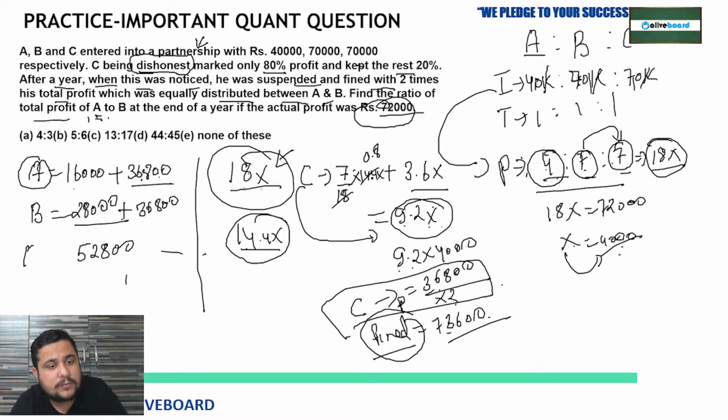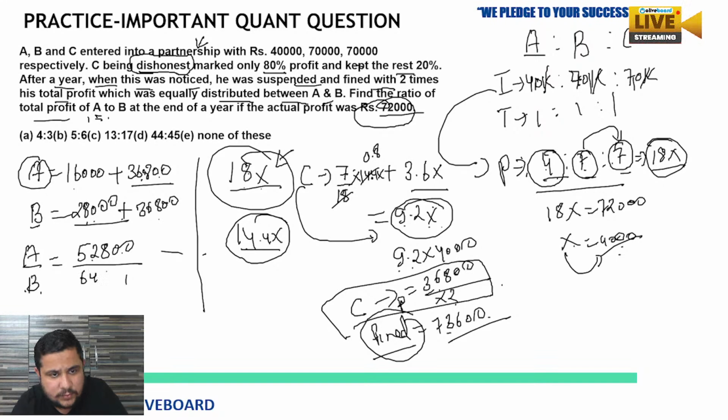We have to find out the ratio of the profit of A and B, right? 52,800 and the profit of B, that is 28,000 plus 36,800, so it will be 64,800. Now 0 to 0 will be cancelled here. Now you can cancel it by 8 easily. So when you cancel it by 8, are you getting my point? What will you get?